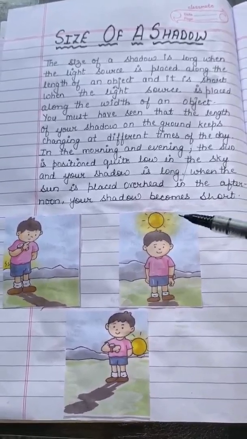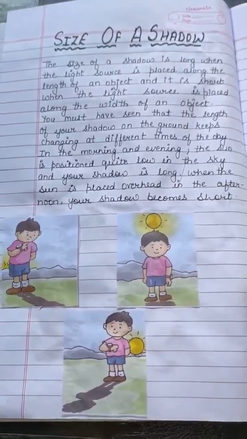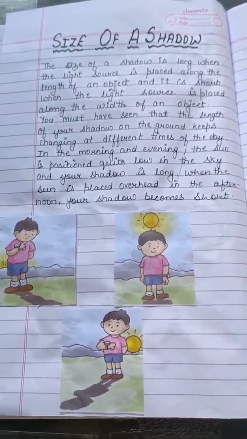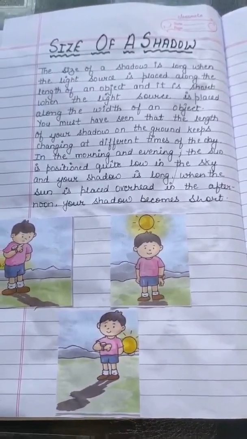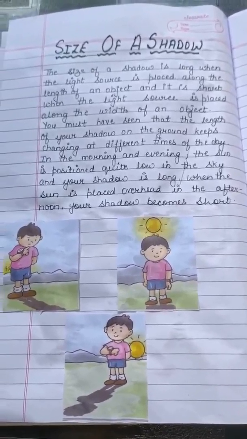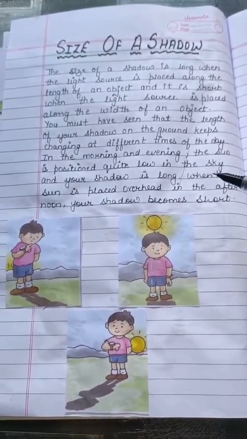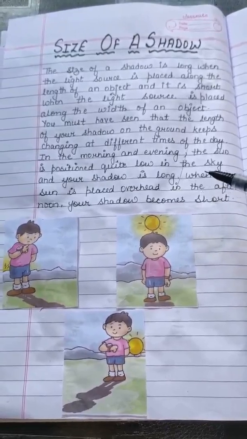You must have seen that the length of your shadow on the ground keeps changing at different times of the day. Why? In the morning and evening the sun is positioned quite low in the sky and your shadow is long.